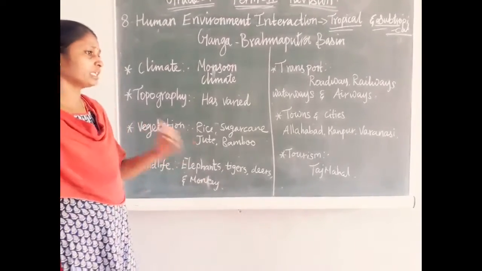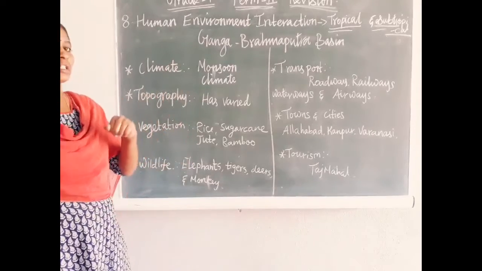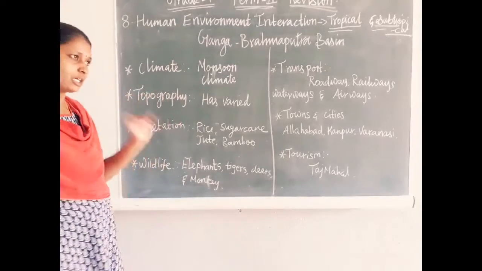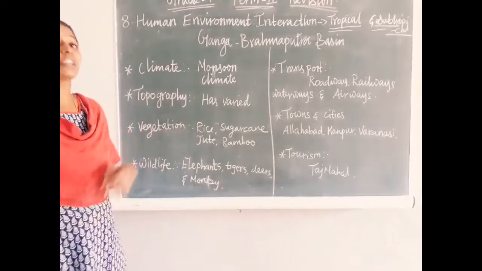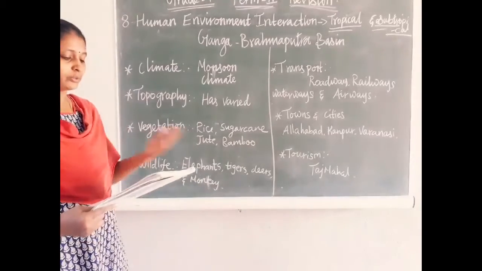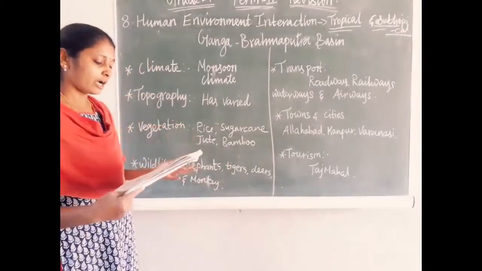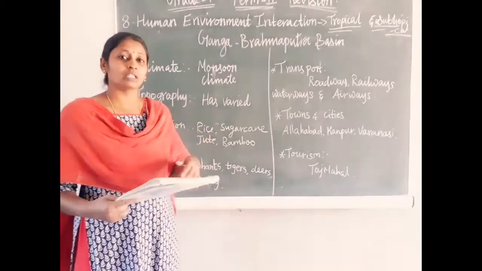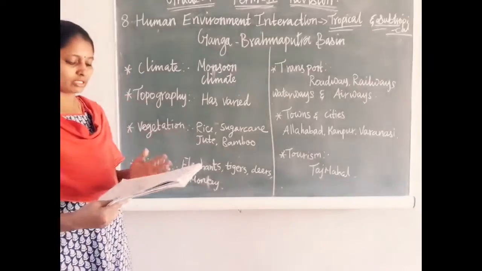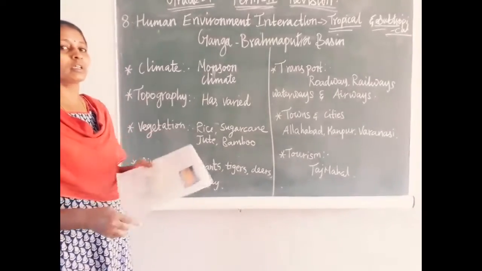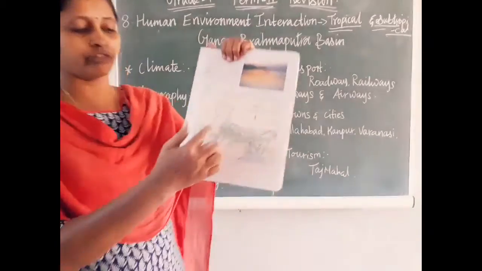Because of these rivers, not only the Ganga river flows in North India, its tributaries do too. What are the tributaries of the Ganga river? Son, Gardra, Gangta, Kosi. These tributary rivers make this land very fertile.